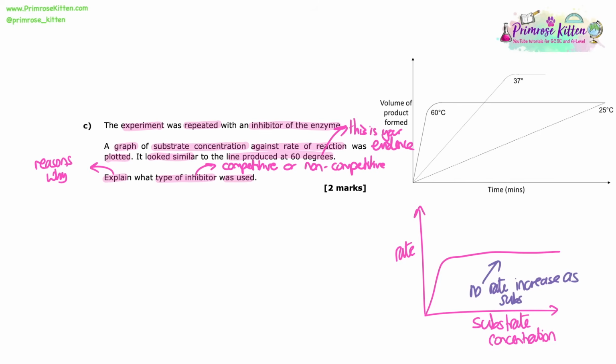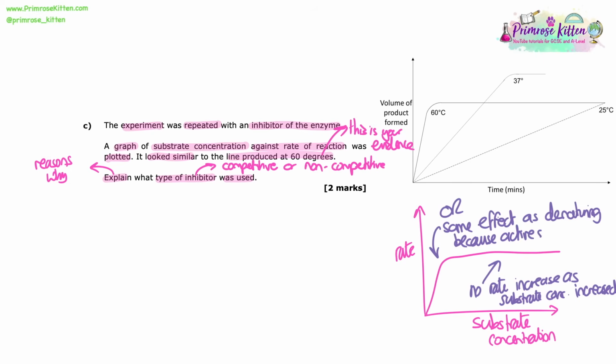So there's a couple of things you can get from this. High initial rate of reaction, then a flat line. So as the substrate concentration is increasing, the rate of reaction isn't increasing. Therefore, there's got to be something else stopping it, or it's behaving almost as if it has been denatured, because that suggests that there's initially a rate of reaction, there's enzyme substrate complexes forming, and then it stops. So when all of that inhibitor is bound to all of the enzyme, it changes the shape of the active site, so it can no longer bind to the substrate.